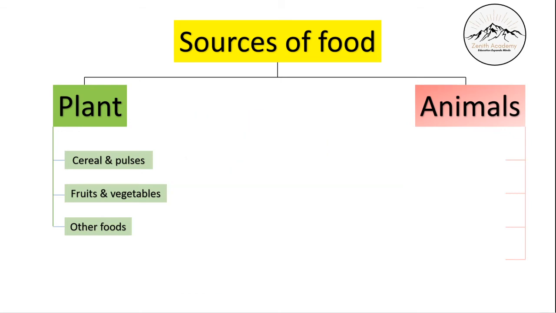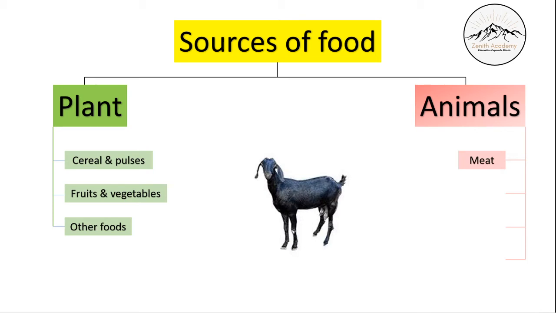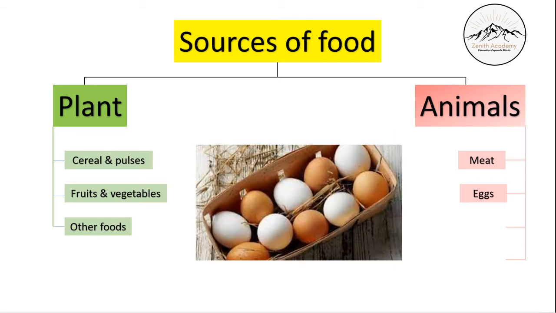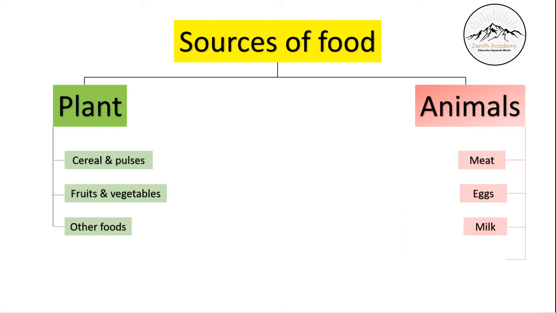Now, let's move to sources of food from animals. First is meat. Meat can be goat meat, chicken, then they can be fishes. All this will come under meat. When we are eating the muscle of an animal, that is called meat from the animal. Then we have eggs. Eggs we get from chicken, from hens, or we get eggs from ducks. Different animals will give us different eggs as well.